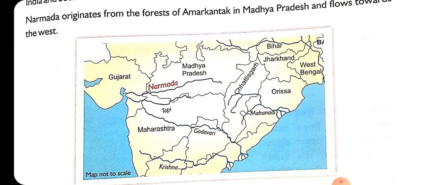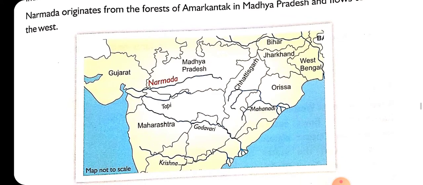Okay, now next, from where it originates? So Narmada originates from the forest of Amarkantak in Madhya Pradesh and flows towards the west. From where it originates, beta? From Madhya Pradesh. Okay, from the forest of Amarkantak in Madhya Pradesh. So in Madhya Pradesh there is a place, the name of that is Amarkantak, and